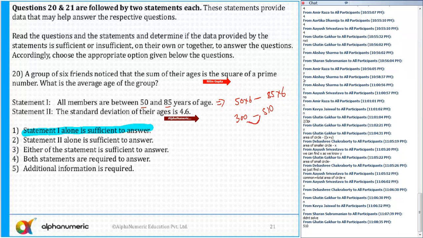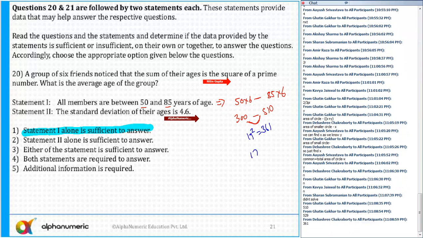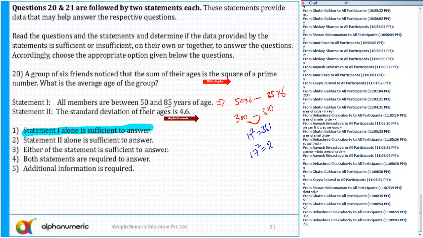The sum of their ages is the square of a prime number. Let's talk about the prime number. What is 23 square? 529. Not possible. What is 19 square? 361. What is 17 square? 289.